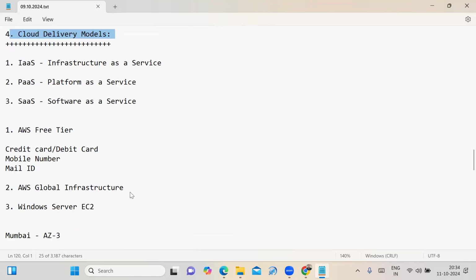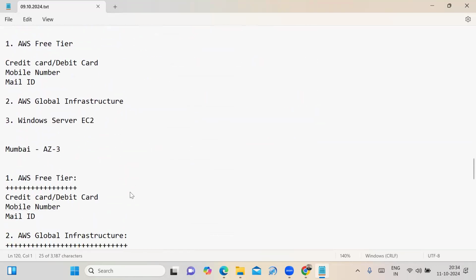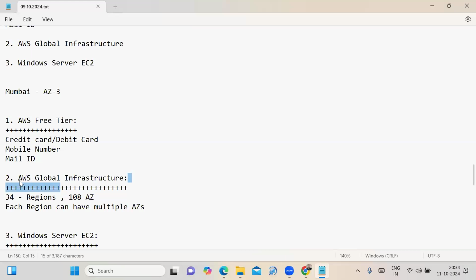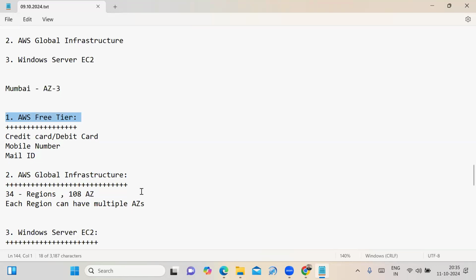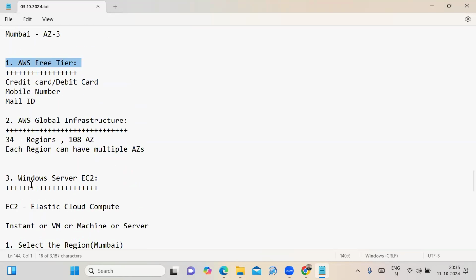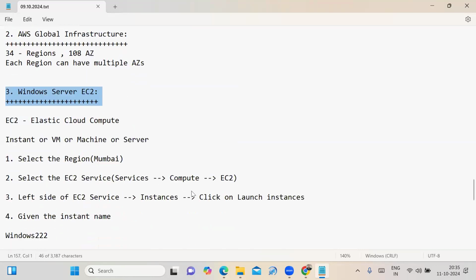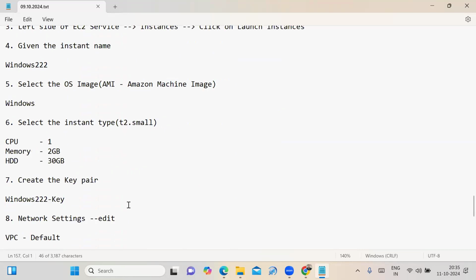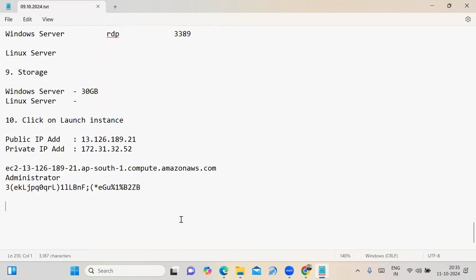On day two demo session, I explored the AWS global infrastructure and how to create your AWS free tier account. Also on day two, I explained how to launch and connect a Windows server using the EC2 service.